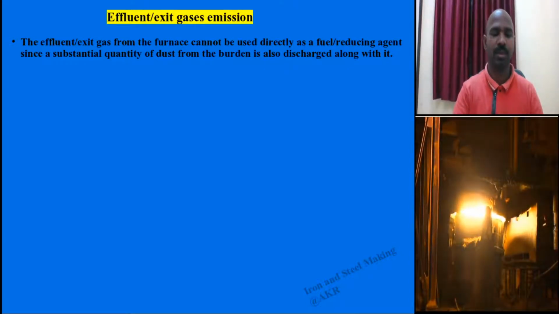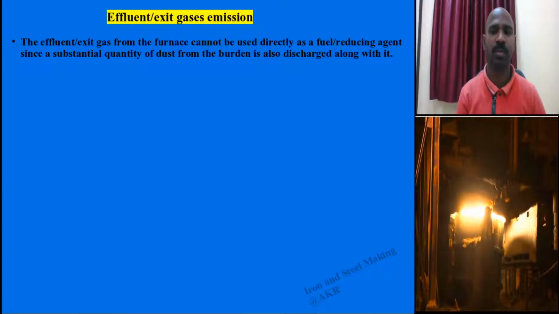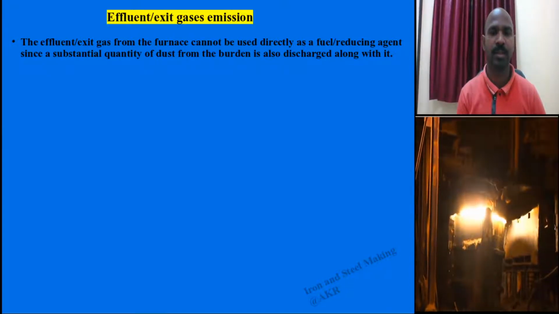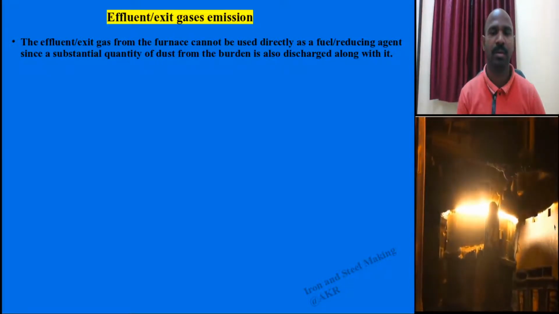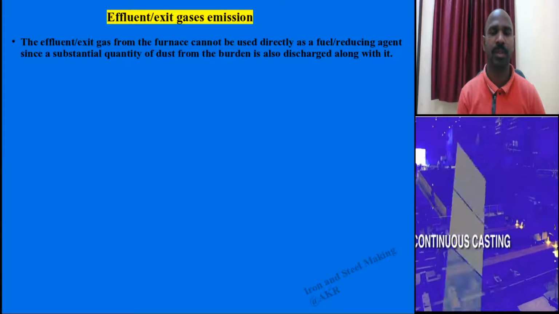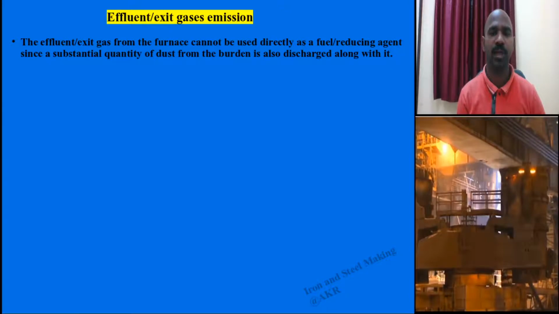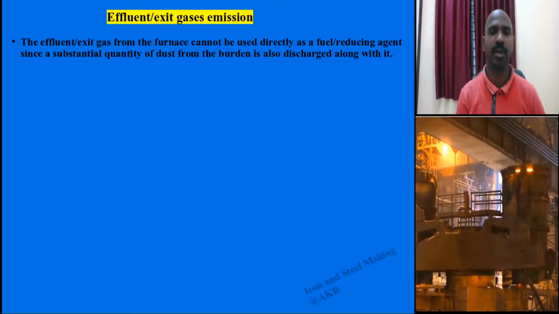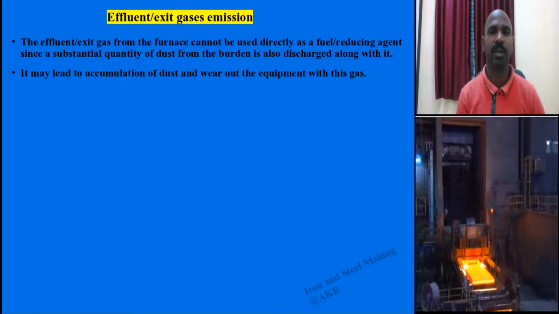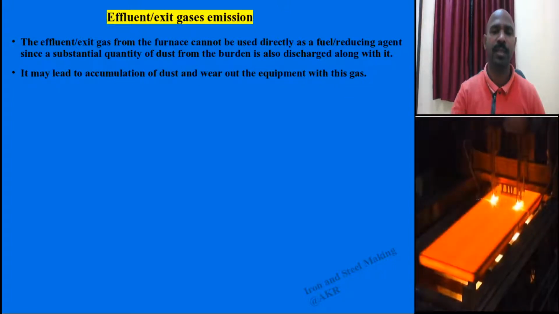Why? It is attached with the dust. That dust, discharged from the blast furnace, comes out from the top of the furnace and is attached to the gas.